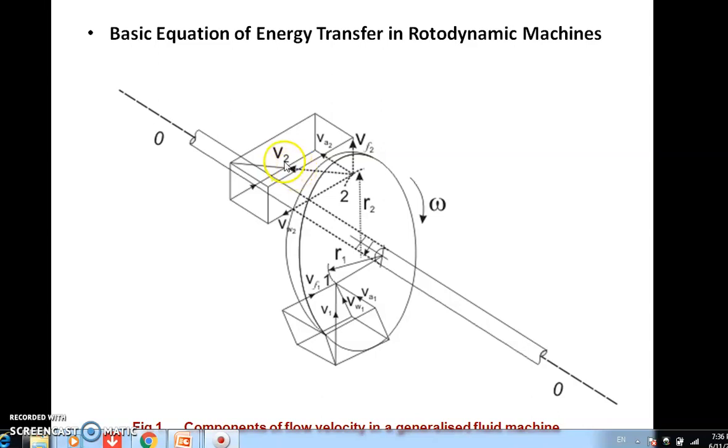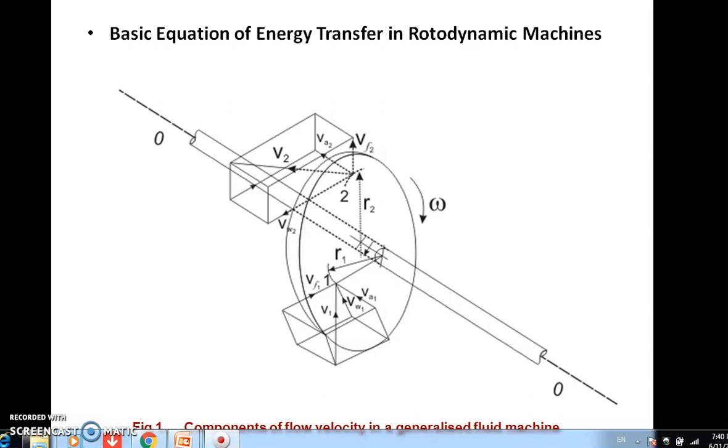So V2 will be nothing but the square root of VA2 square plus VF2 square plus VW2 square, and V1 will be nothing but the square root of VA1 square plus VF1 square plus VW1 square. So this is nothing but a general overview of the velocities in case of rotodynamic machines or turbo machines.